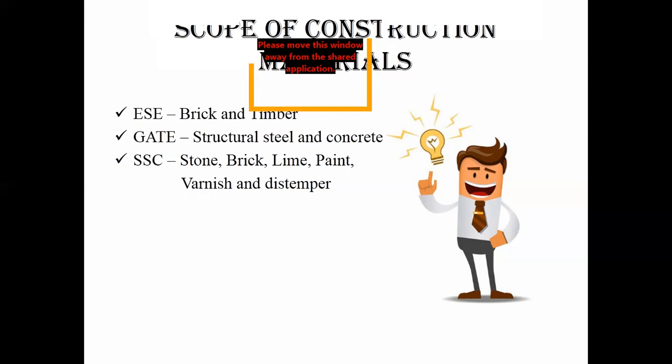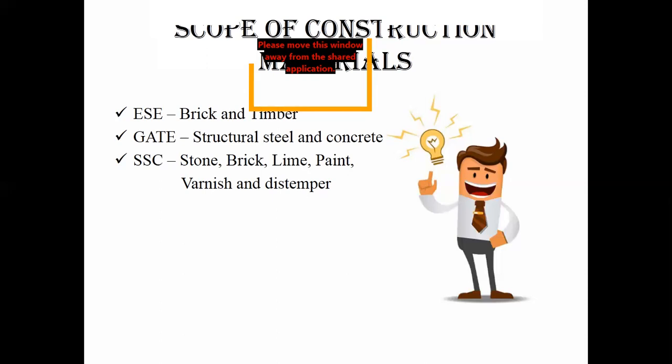I'm just focusing on these three exams. For ESE, that means Engineering Services Examination, you should focus on the topics brick and timber. Whereas for GATE, I have already told, you will be focusing on structural steel and concrete. And for SSC examinations and all, you should be focusing on stone, brick, and miscellaneous topics like paint, varnish, and all. That is what I am covering, all those topics. But for GATE, you should focus more on structural steel and concrete.